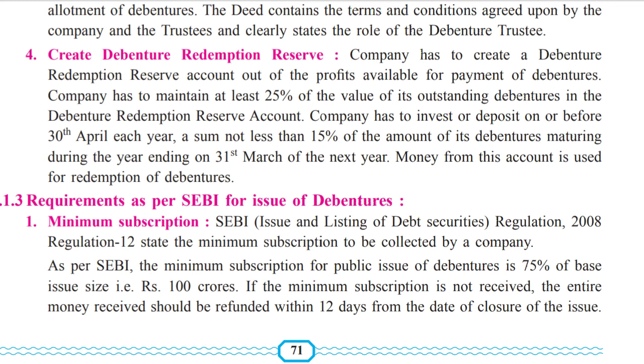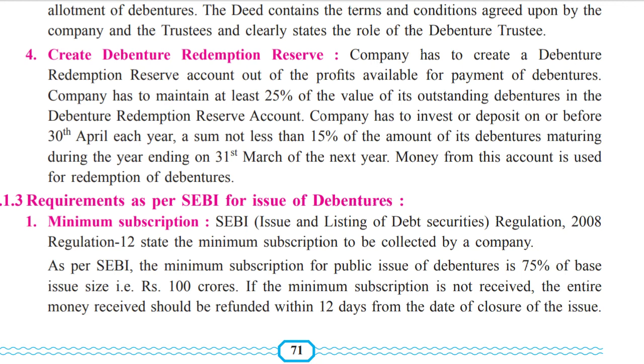The company has to maintain at least, now conditions are laid here, at least 25% of the value of its outstanding debentures in the debenture redemption reserve account. Now, just a short example: 100 rupees is to be paid back to debenture holders, whether interest or whatever amount, is rupees 100. So from that, at least 25 rupees has to be kept aside as reserves.